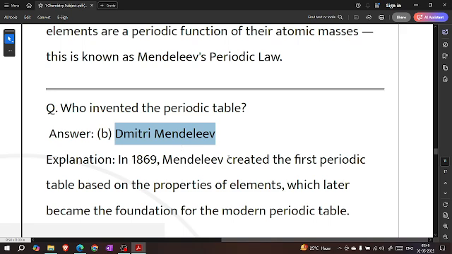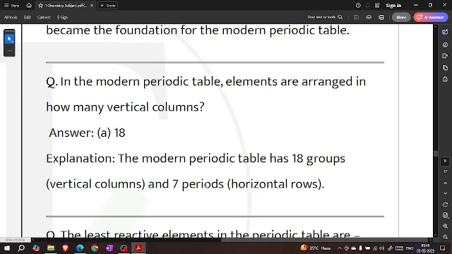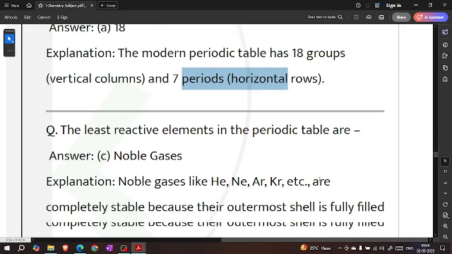In 1869, Mendeleev created the first periodic table based on the properties of elements, which later became the foundation of the modern periodic table. In the modern periodic table, the elements are arranged in how many vertical columns? 18. The modern periodic table has 18 groups (vertical columns) and 7 periods (horizontal rows).